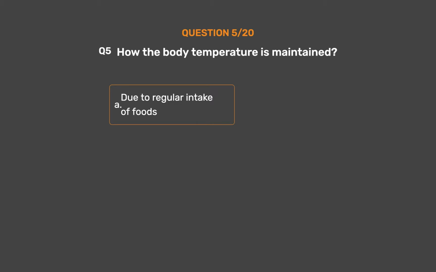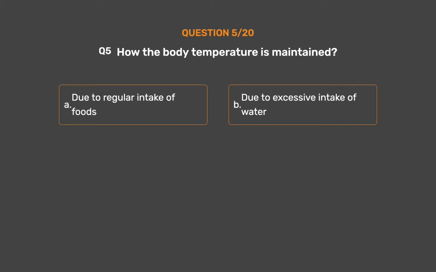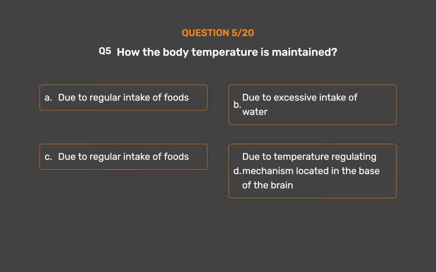Question number 5. How the body temperature is maintained? Option A. Due to regular intake of foods. Option B. Due to excessive intake of water. Option C. Due to regular intake of foods. Option D. Due to temperature regulating mechanism located in the base of the brain. The correct answer is option A. Due to regular intake of foods.